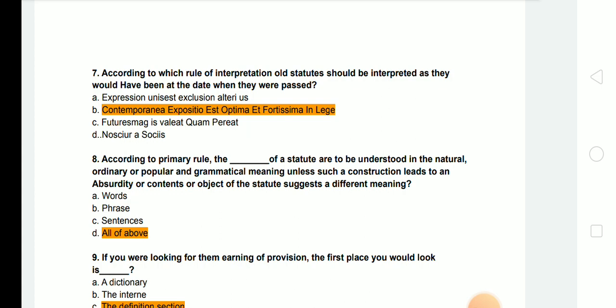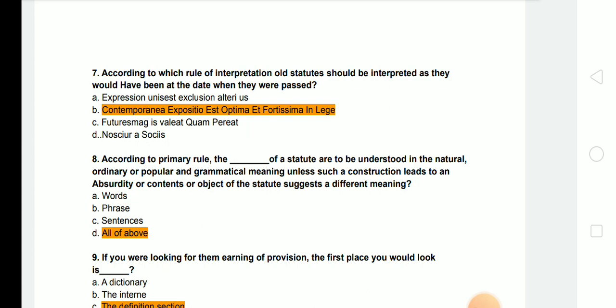Question: According to which rule of interpretation, all statutes should be interpreted as they would have been at the date when they were passed? And the answer is B. Contemporanea expositio est optima et fortissima in lege.